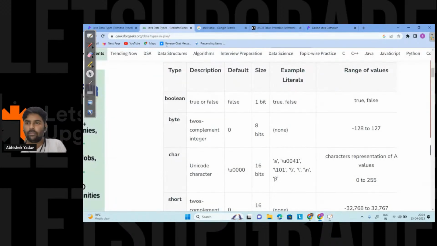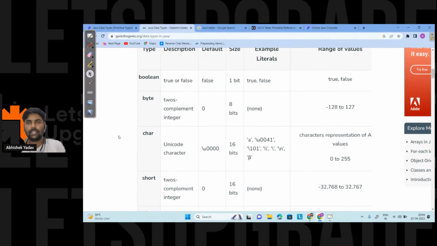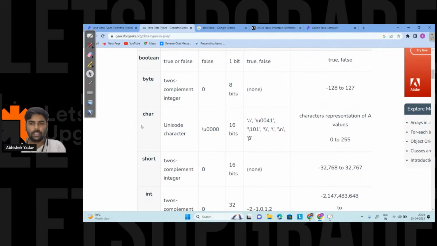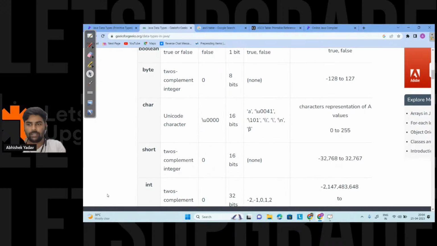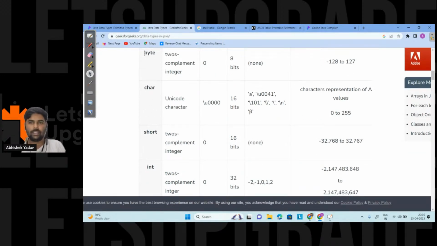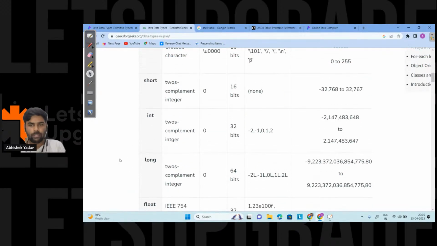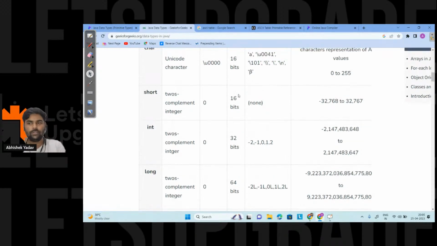After that, the homework is this. Here you can see the table. You can search for data types in Java on the net and you will get this table. Here you can see byte, char, short, int. Boolean is used to store true and false values, byte is used to store two's complement integer, char is used to store characters, and short, int, long are used to store integer values. The difference is between the size and the range, so you have to explore this part on your own.